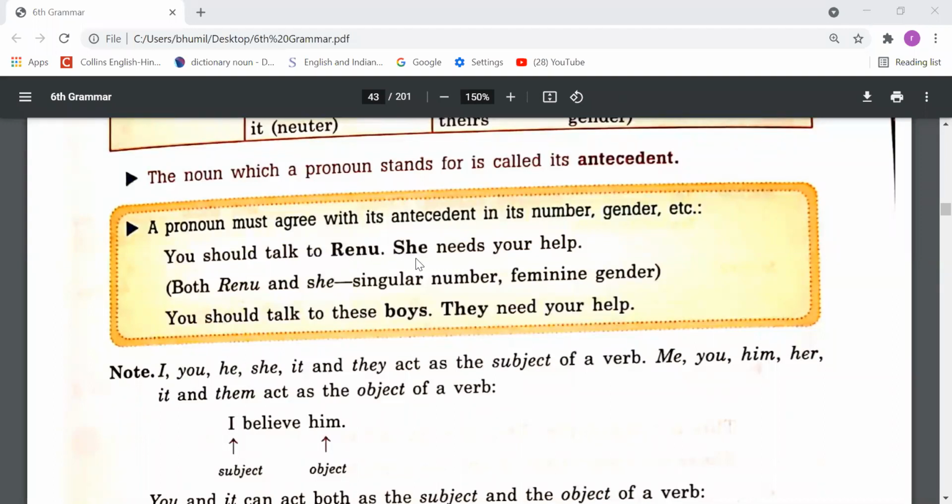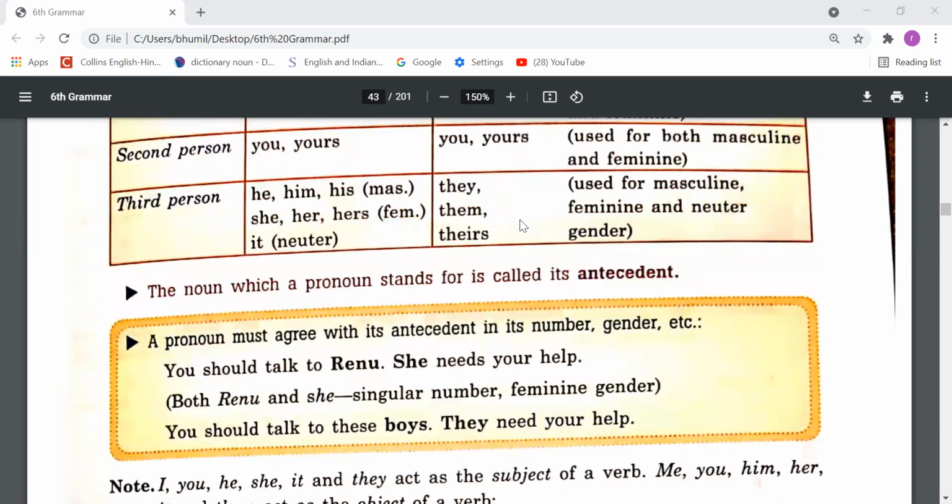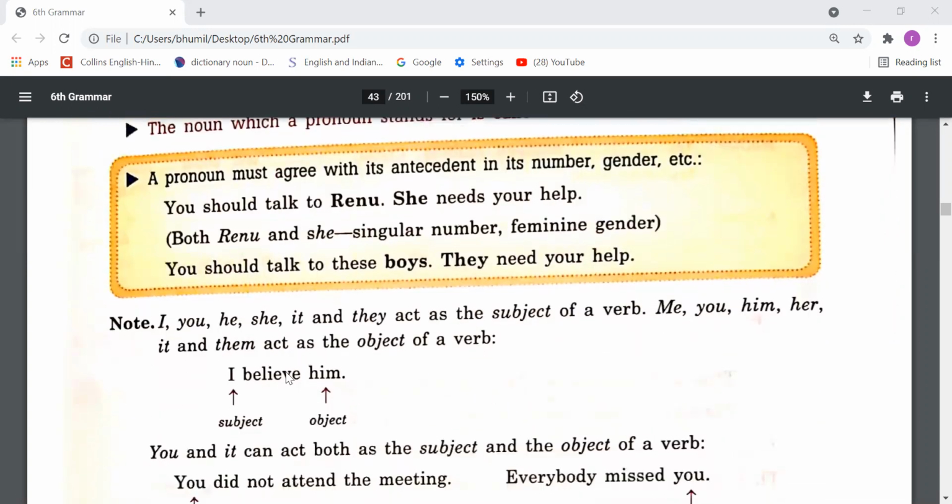So we have understood that our pronoun should be equal to our antecedent. So we have to use she here, not he or it, right? She needs your help. Both Renu and she are singular number, feminine gender. You should talk to these boys, they need your help. So I'm talking about the boys. So boys is the antecedent of the word they. They we can use for plural number, for masculine, feminine, neuter or common gender, it doesn't matter. So we can use they for all genders.